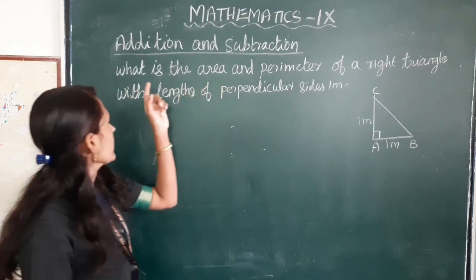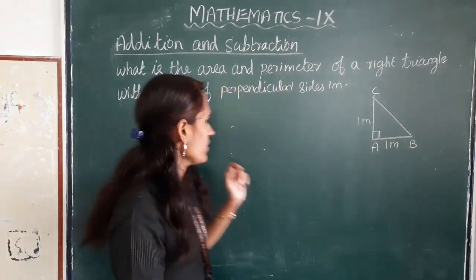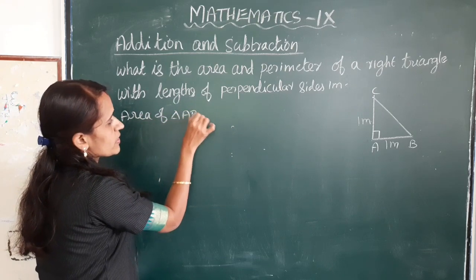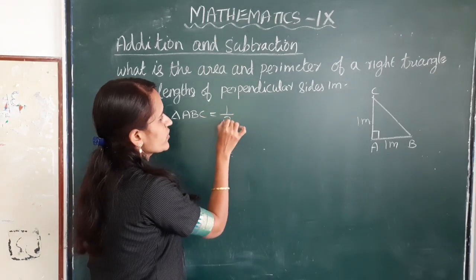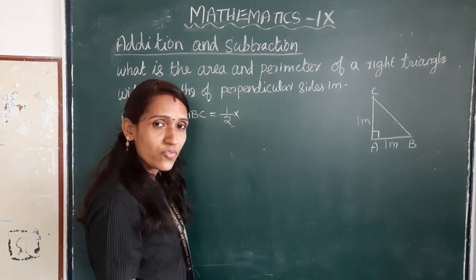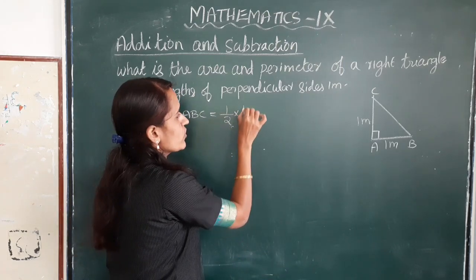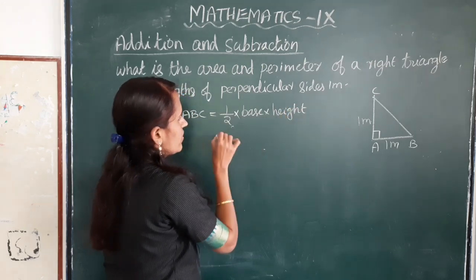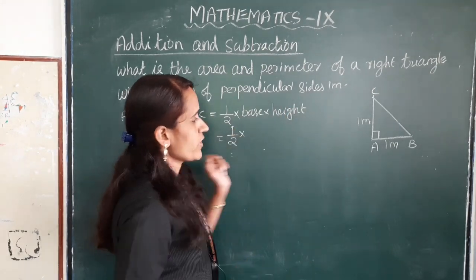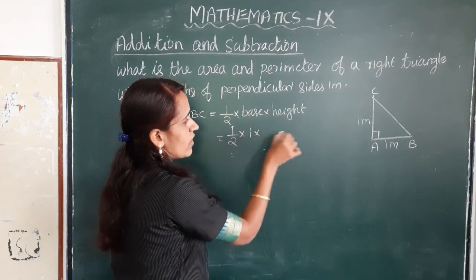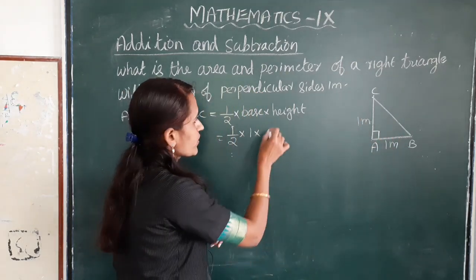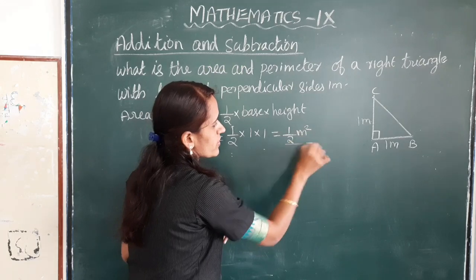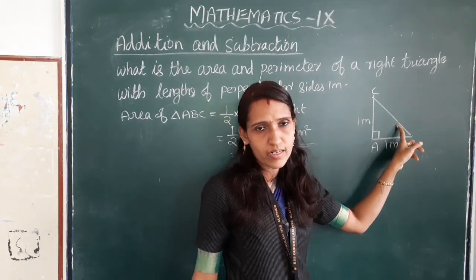Next, we have to find the area of this right triangle. Area of triangle ABC is equal to half into, how we have to find the area of a triangle? Half into base into height. This is equal to half into, here base is 1 meter and altitude or height is also 1 meter. 1 by 2 meters square is the area of this right triangle.